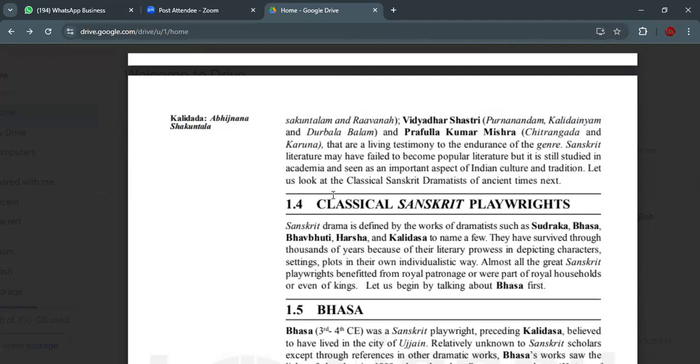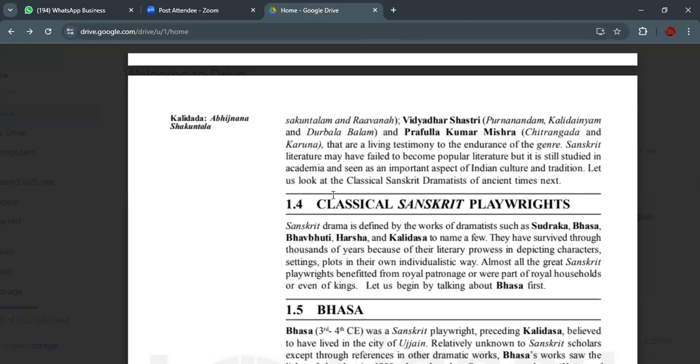Sanskrit literature may have failed to become popular literature, but it is still studied in academia and seen as an important aspect of Indian culture and tradition.